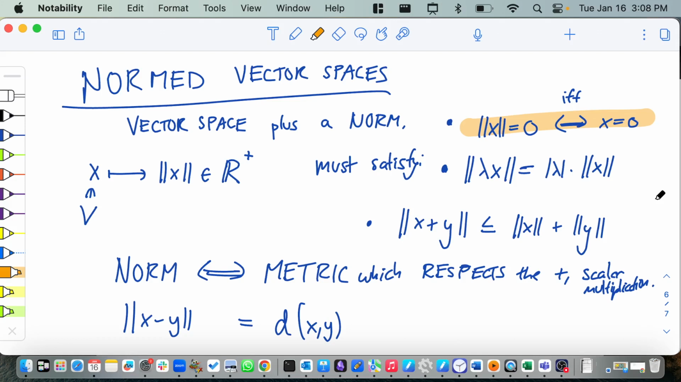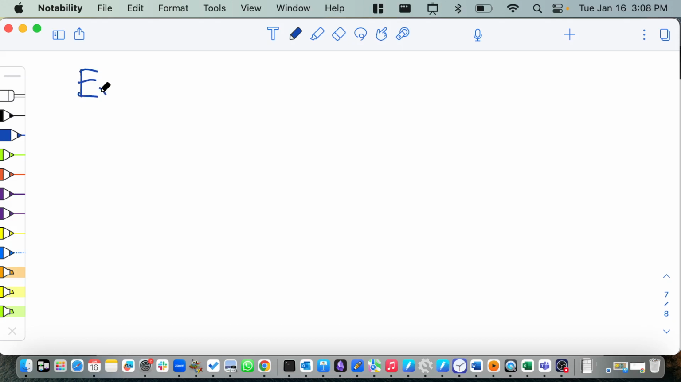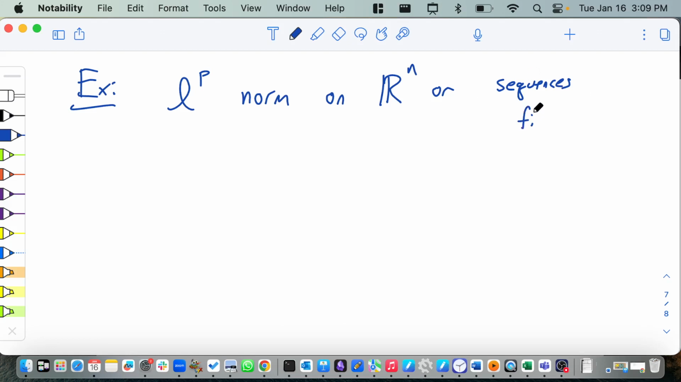Okay. If everyone is satisfied, let's do an example. The example I'm going to do is the LP norm. And that's going to be on R to the n, or let's put it on sequences. Remember, sequences are really like functions from the natural numbers to R. If you loved symbols, you would write this as R to the power n. So R to the n is functions from 1 to n to R, and R to the natural numbers are sequences. And both of them have an LP norm.